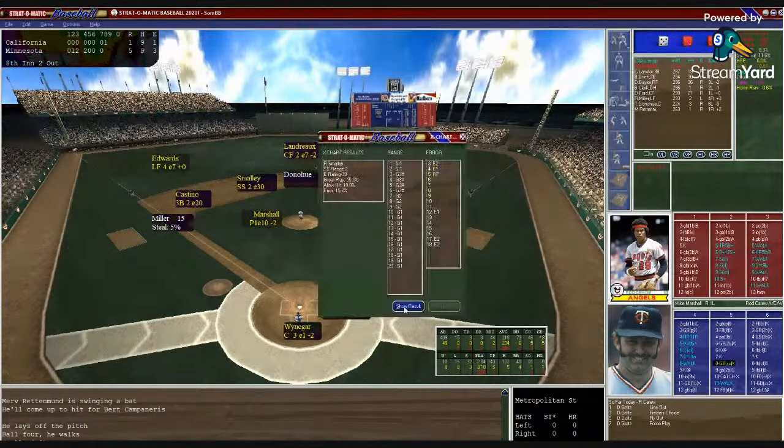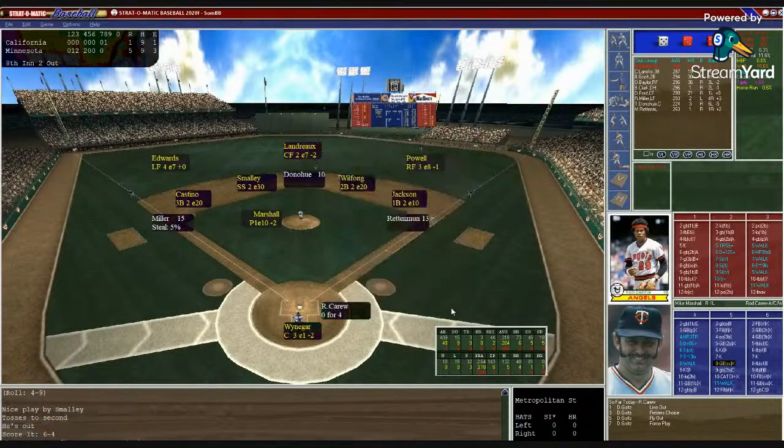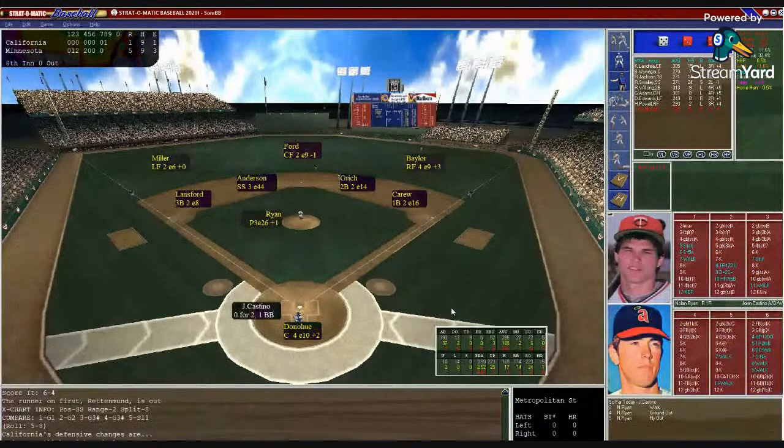Ground ball to short. Smalley. Does he make the play? Yes, he does. And the Angels could not get anything else. They only score a run. We go to the bottom of the 8th. It's 5-1 Minnesota. Wow, good ball game now. This now turned out to be the last of the 8th.